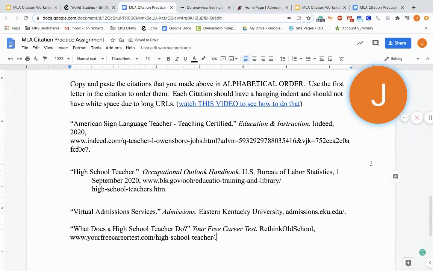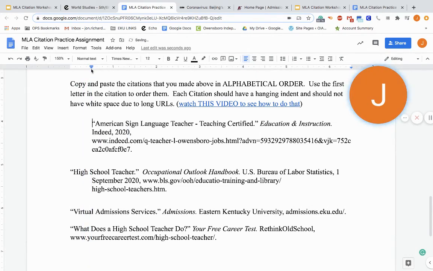So now we want to do the hanging indent. We've already done it on this one, but I'm going to show you how to do the hanging indent. You're going to click at the very beginning of the citation. And there's a video right here that just shows you how to do that and get rid of the white space. So if you need help with this again as you're doing this, watch that video. It'll show you how to do it. But you're going to click on the beginning of that name. You're going to go up. And you're going to click on the little triangle that's above, and you're going to go to 0.5. You have to get the triangle, not the square or the rectangle above it, and take that to 0.5. Then you get the rectangle. You have to be very delicate with it, and you're going to take that back down to 0, and that'll create a hanging indent.